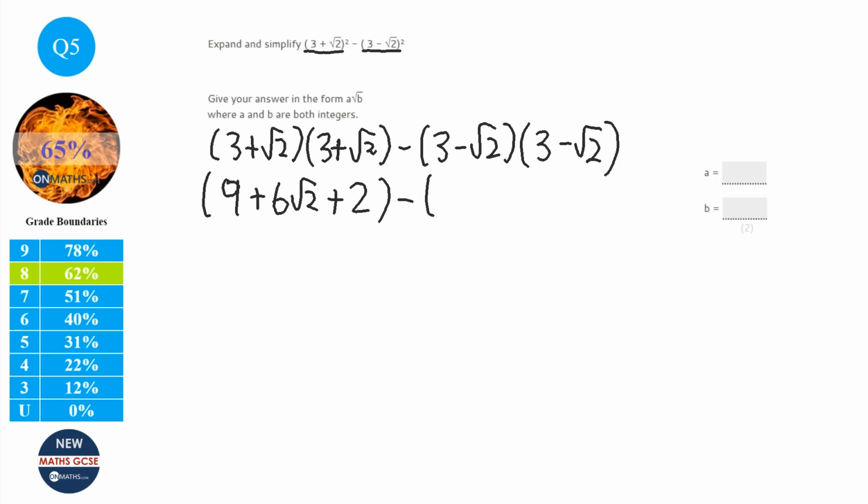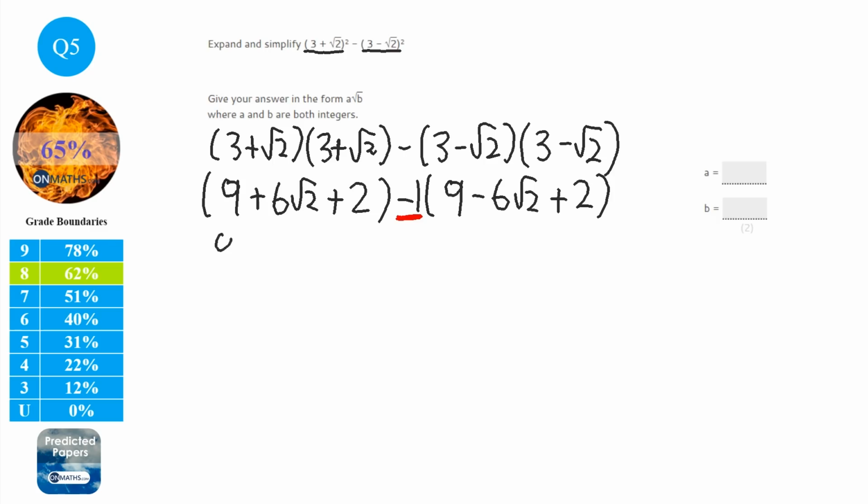Okay, so second one, 3 times 3 is 9. And we've got minus 3 root 2 minus 3 root 2, which is minus 6 root 2. And then we've got minus root 2 times minus root 2. 2 minuses make a plus, and root 2 times root 2 is 2. Now, the reason I kept them in brackets is because this is really important. There's a minus 1 there, and it means we've got to multiply everything in the second bracket by minus 1.